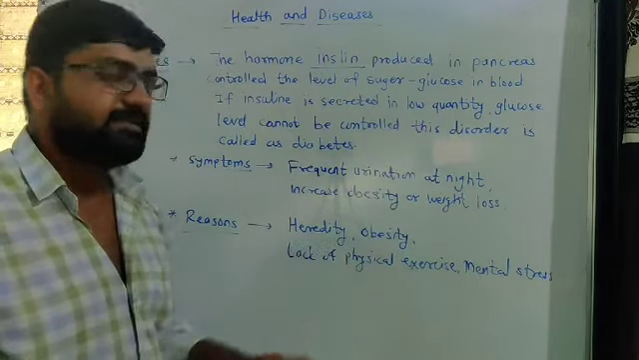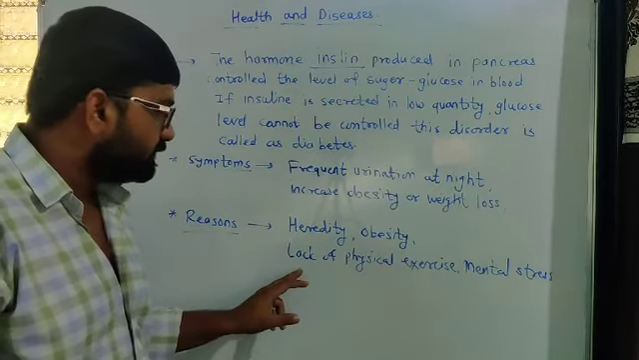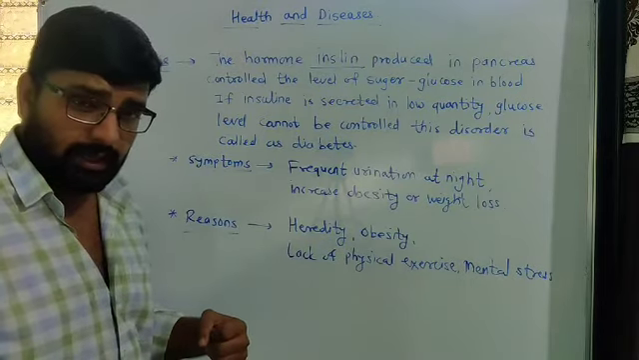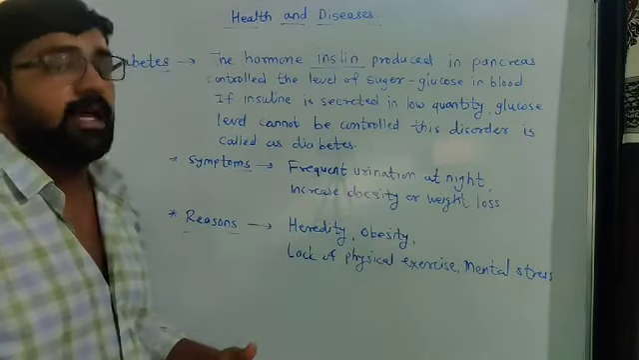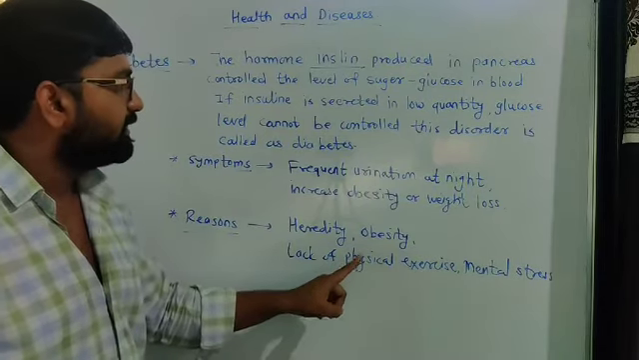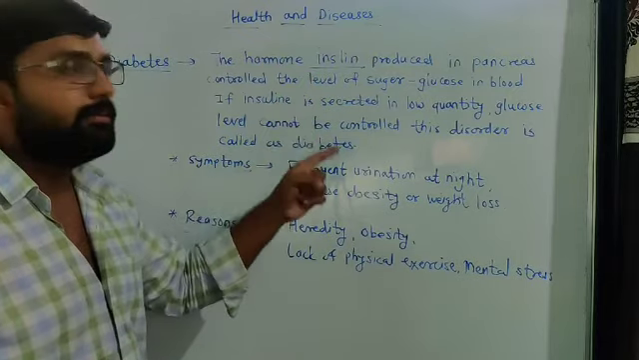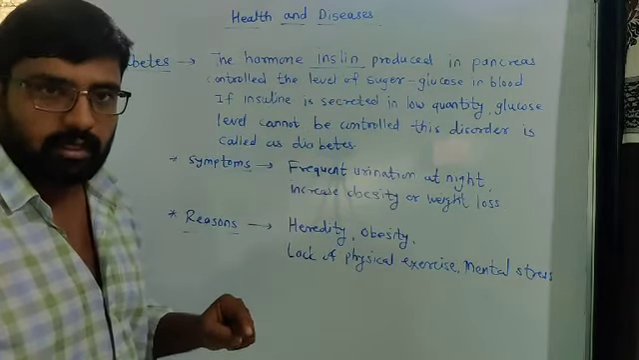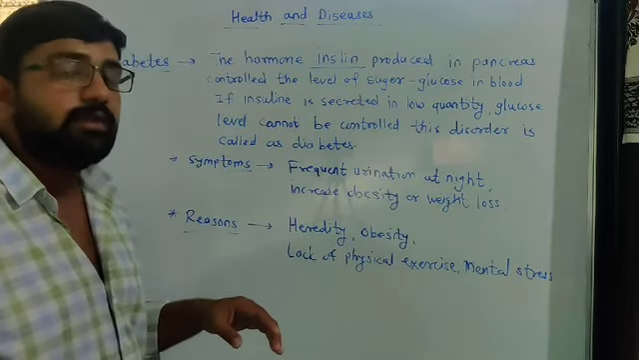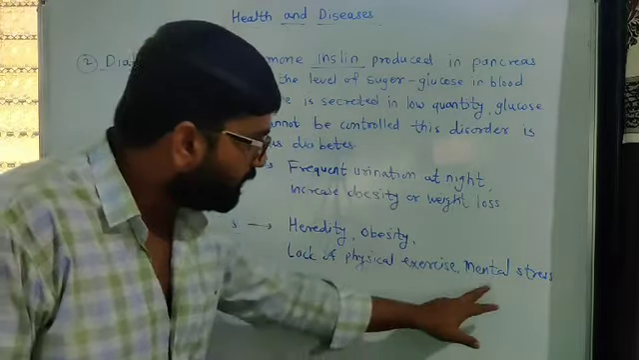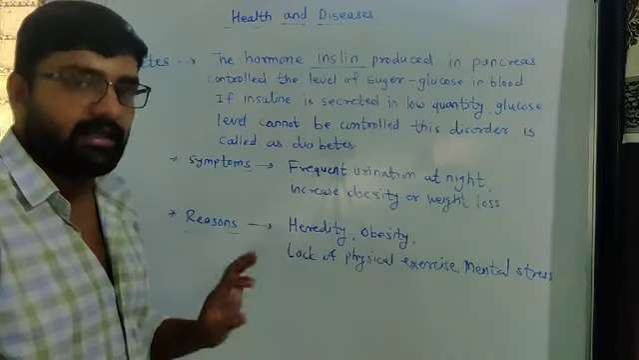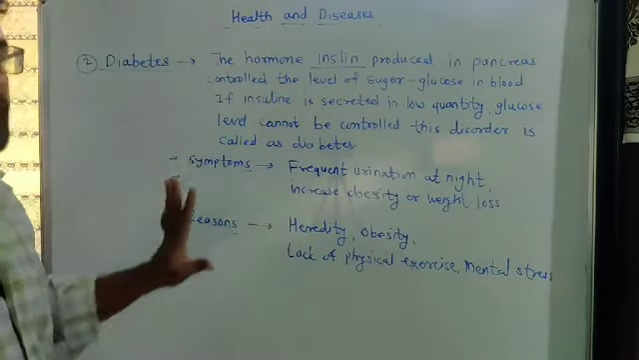Lack of physical exercise. If a person does not do physical exercise, then after some time they may be affected by diabetes. Lack of physical exercise again has an impact on insulin secretion. So for good health, we have to exercise nearly 1 hour daily. Then mental stress is another reason for this disease, diabetes. So these are the reasons for diabetes.